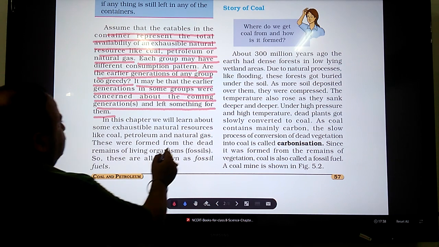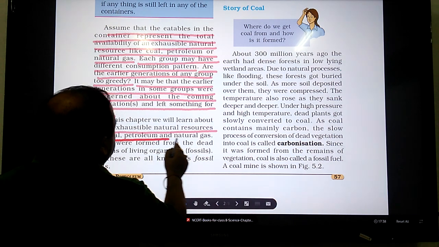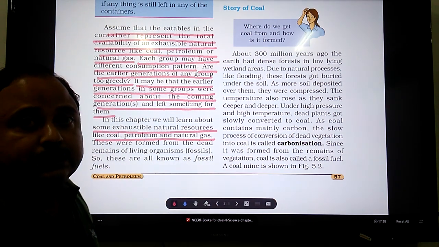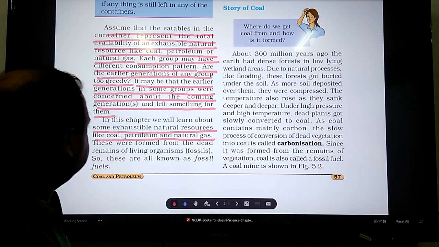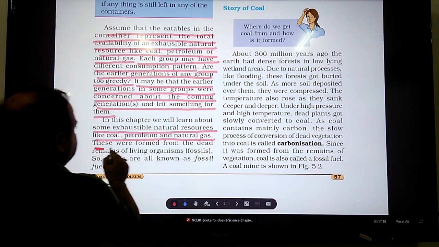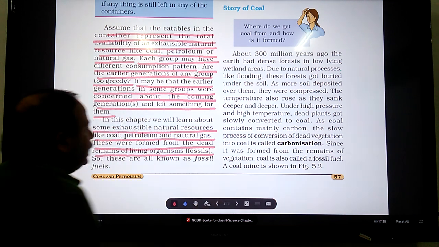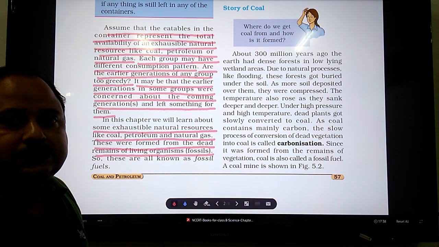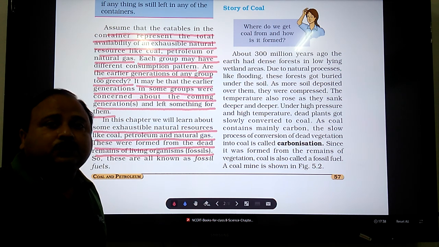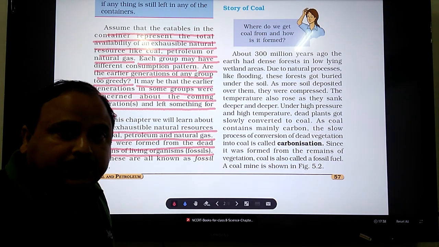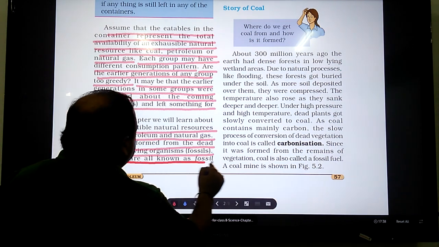In this chapter, you will learn about some exhaustible natural resources like coal, petroleum and natural gas. These are very important natural resources, but they are exhaustible. These were formed from the dead remains of living organisms. The dead remains of living organisms are called fossils. Since coal, petroleum and natural gas are formed from fossils and we use them frequently as fuels, we call them fossil fuels.